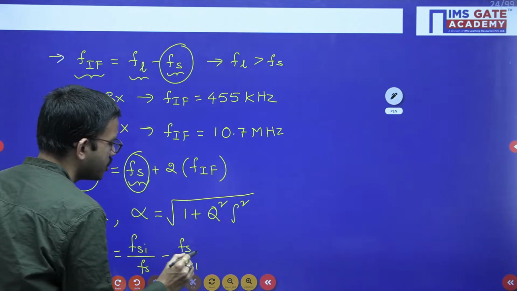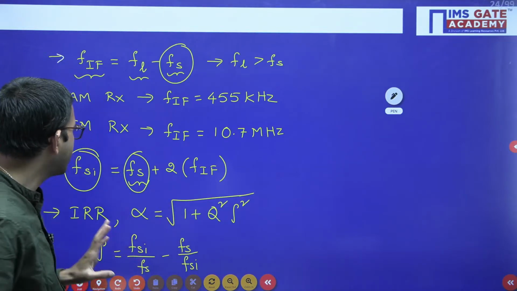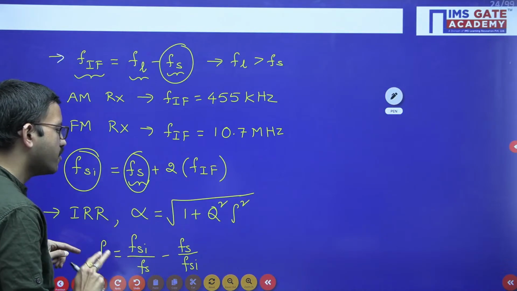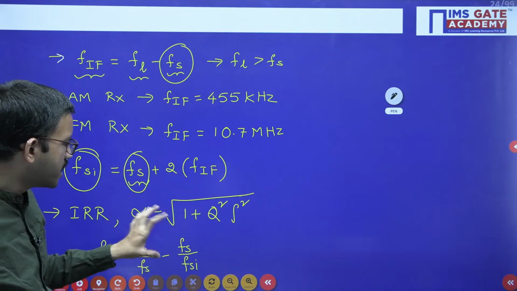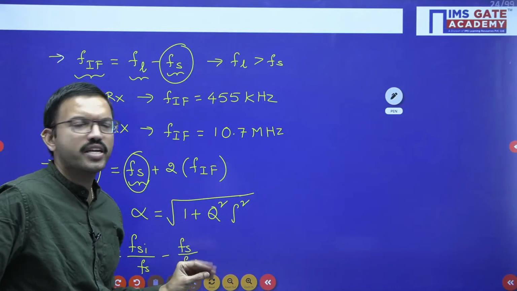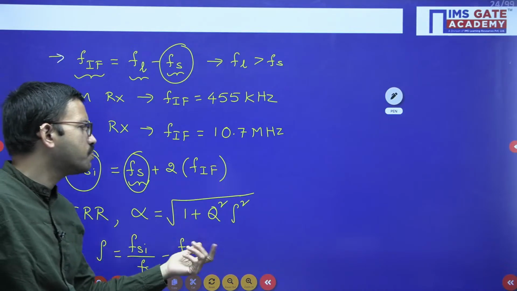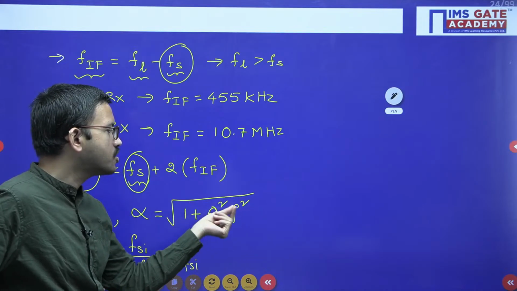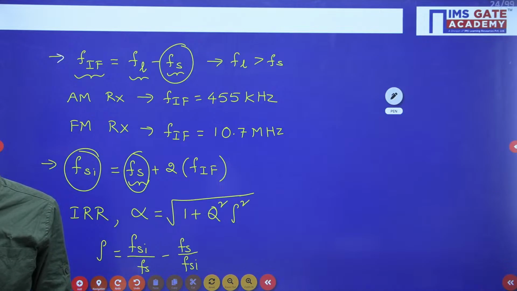You are taking the ratio of two frequencies, so which one do we have to consider? Even if you are getting slight confusion, you can observe here: FSI is greater, right? FSI by FS minus FS by FSI. After doing this, you get some value that you can substitute here. While you are solving the question, even if you forget which one we have to consider, no problem at all, because anyway you have rho squared here, right? So obviously you will get a positive value.